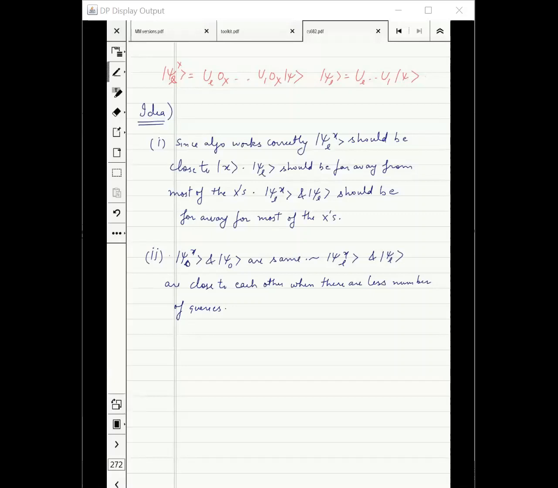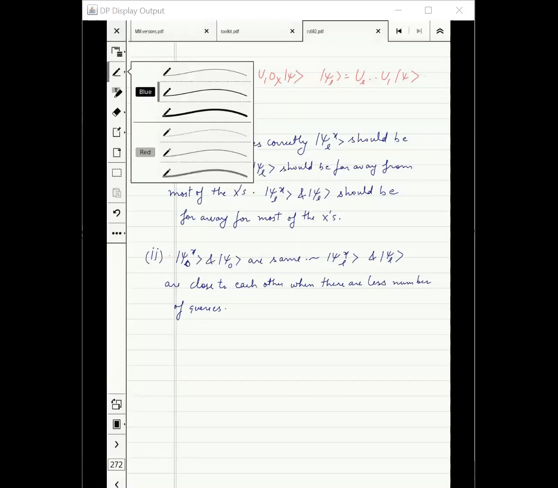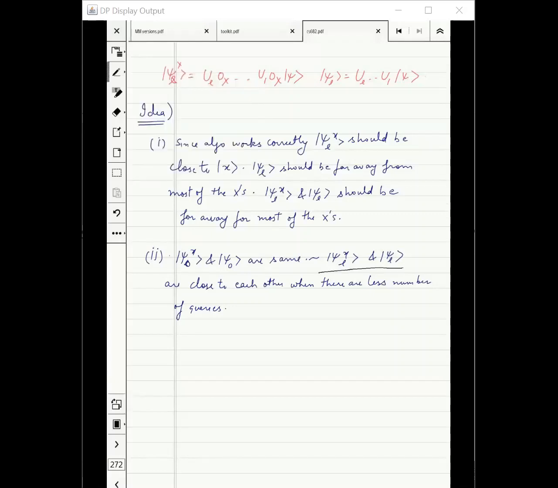I'm extending it. I'm saying psi Lx and psi L are close to each other. Read these lines. These are close to each other when there are fewer queries. We will prove this again formally. This is our intuition from saying that when I had no query, these states were the same, and then every query will only change these states marginally.